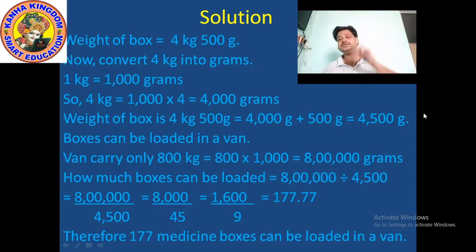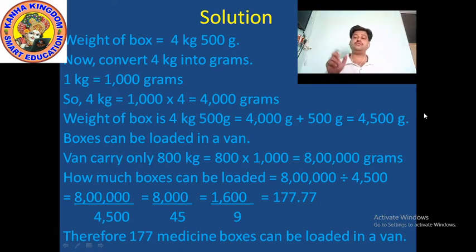See, 9 1 9, 16 minus 9 is 7, 7 and 0 is 70, 9 7 63. So 70 minus 63 is 7, and another 0 makes 70. Again 9 7 63, 7, and after the point 0, that is 70, means you have to do 2 more times after the point. Okay, so 9 7 63, again 7 comes, take another 0, and 9 7 63.